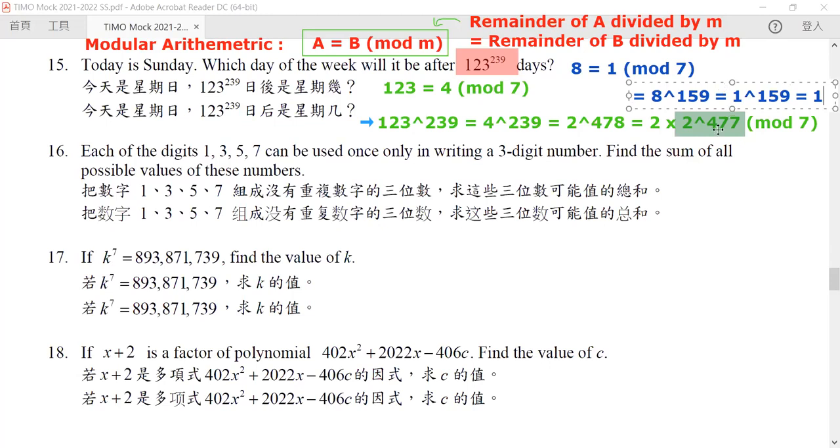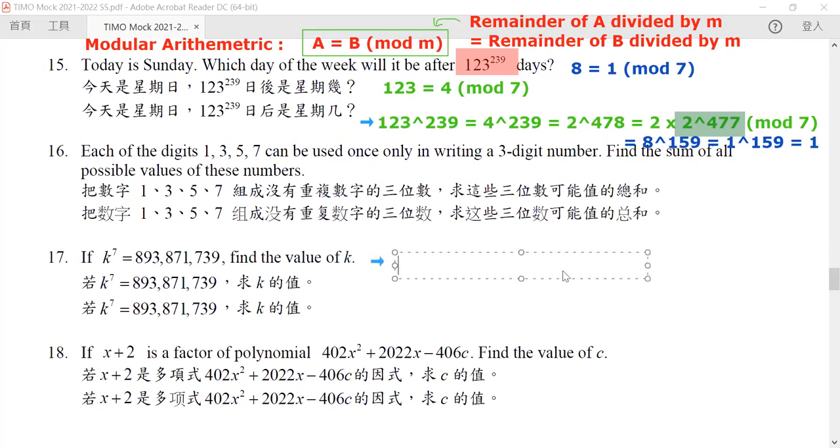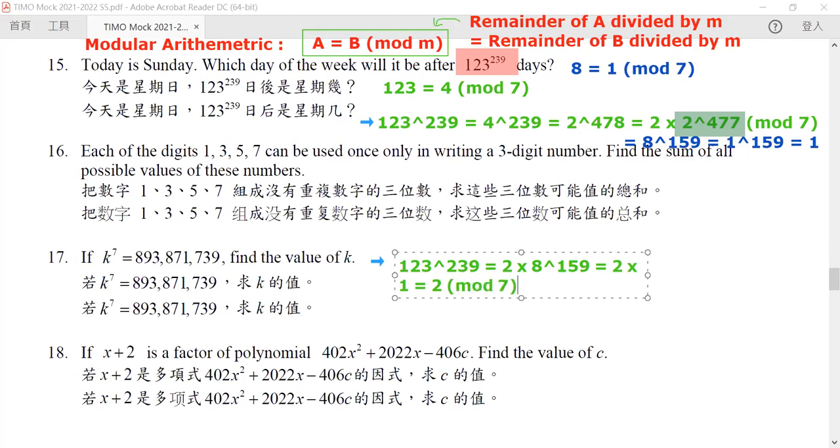So by replacing them, hence we can rewrite our equation in the following form. 123 to the power of 239 is equivalent to 2 times 8 to the power of 159. But the later part is equal to 1. We can replace it by 1, and hence we know that when it's divided by 7, it has a remainder of 2.